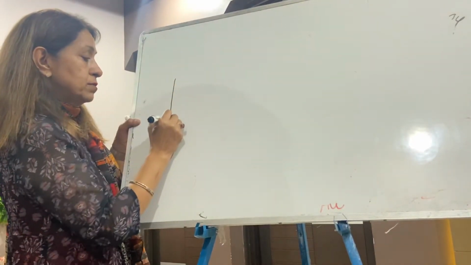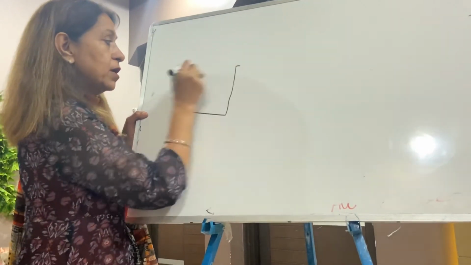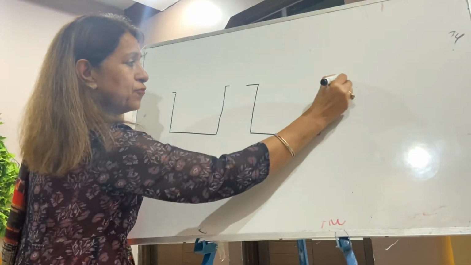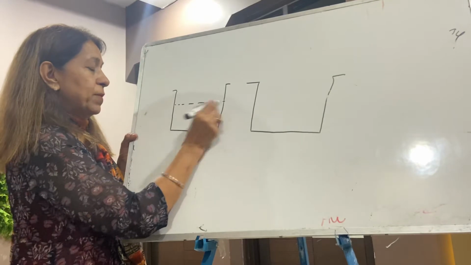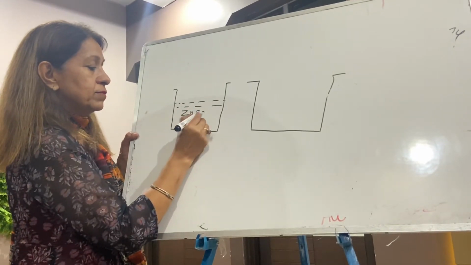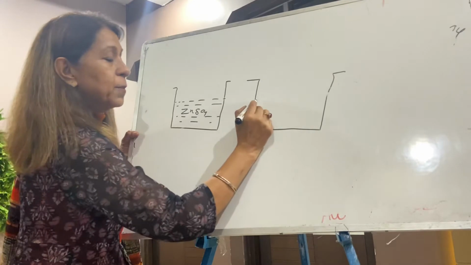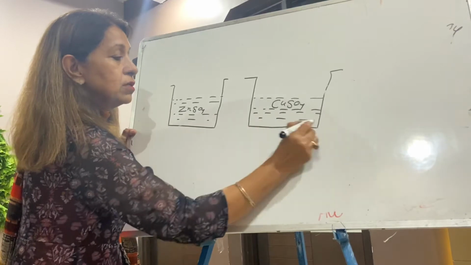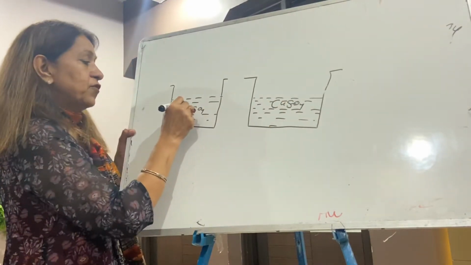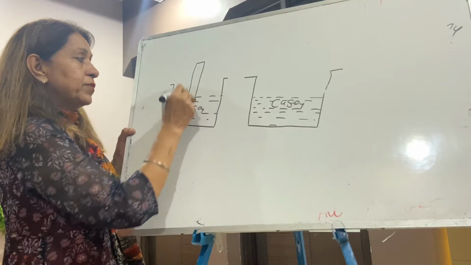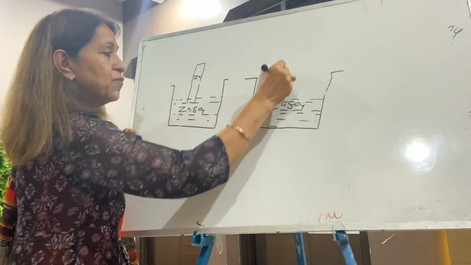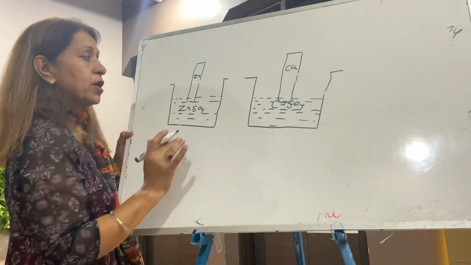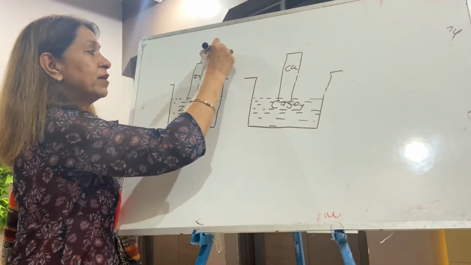Make two beakers. Draw along with me, only then it will become more clear. Take two beakers, roughly you can make. In one beaker you take zinc sulfate. In the other beaker you take copper sulfate solution. In the zinc sulfate solution you put a zinc plate, right? In the copper sulfate solution you put a copper plate, right? First time construction is going on. Connect these two plates with a connecting wire.